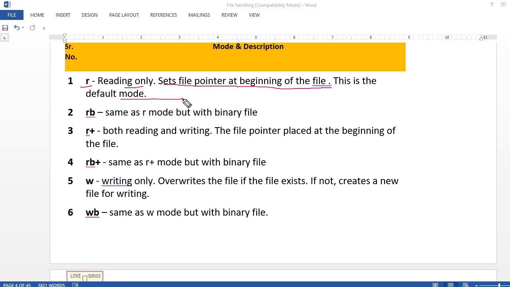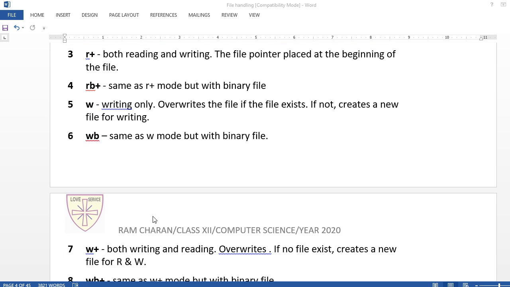If you write r, the file pointer will go to the beginning and you can read only, you can't modify. rb is for binary files, same thing, read binary. r+ means you can read and write a text file. rb+ means read and write in a binary file. w is for writing only, wb for binary writing. Very simple to understand: wherever b is there, it is for a binary file, and wherever b is not there, it is for a text file.